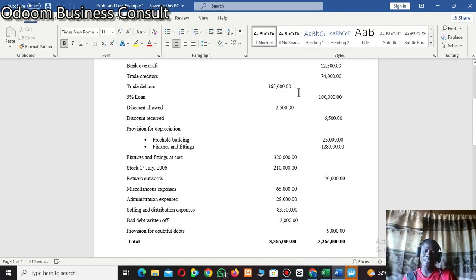The business is anticipating, based on information that they have, maybe past practices and so forth, that 5% of this amount cannot be recovered. So if it is the first time that the business is making such provision, how do we treat it in the account? So 5% on 165,000 will give us 8,250 cedis.